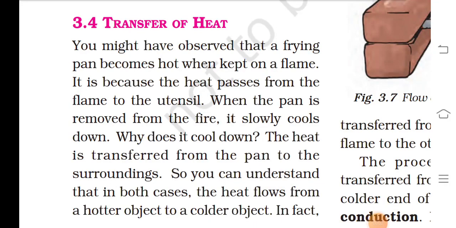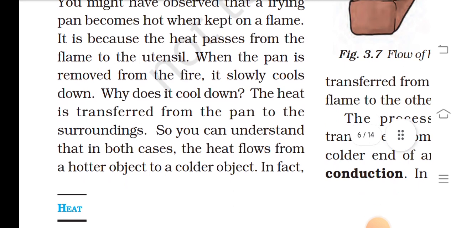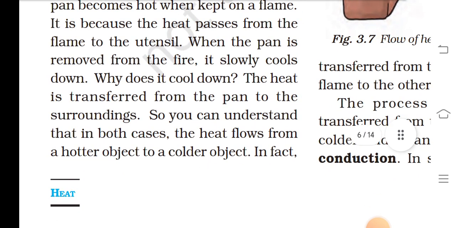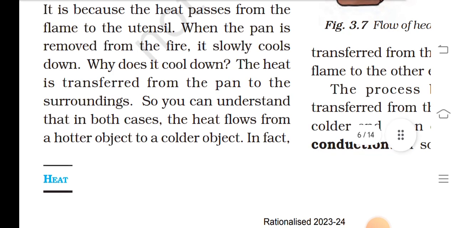Heat. You might have observed that a frying pan becomes hot when kept on a flame. It is because the heat passes from the flame to the utensil. When the pan is removed from the fire, it slowly cools down. Why does it cool down? The heat is transferred from the pan to the surroundings.